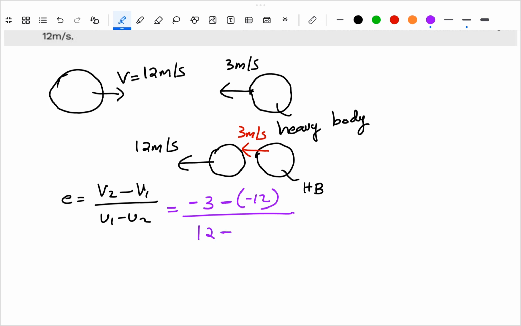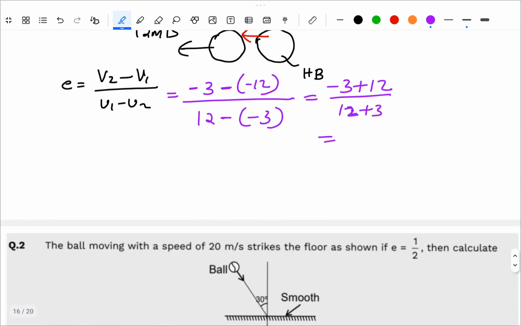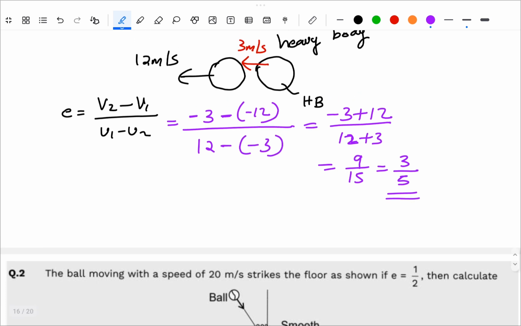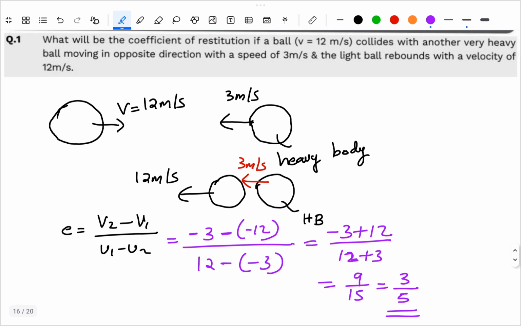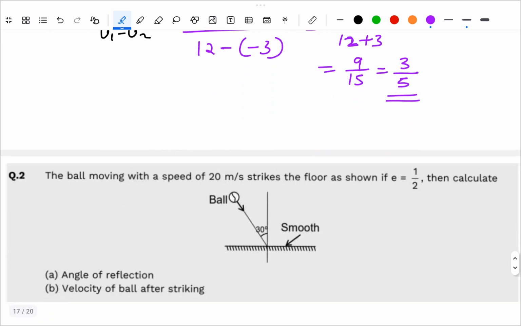So this will be minus 3 plus 12, divided by 12 plus 3, which is equal to 9 by 15, which is 3 by 5. So that is the answer for the question, the coefficient of restitution. Hope you understood. What is the speciality of the question? The question is about the coefficient of restitution, as well as being one of the sub cases that we learned here.